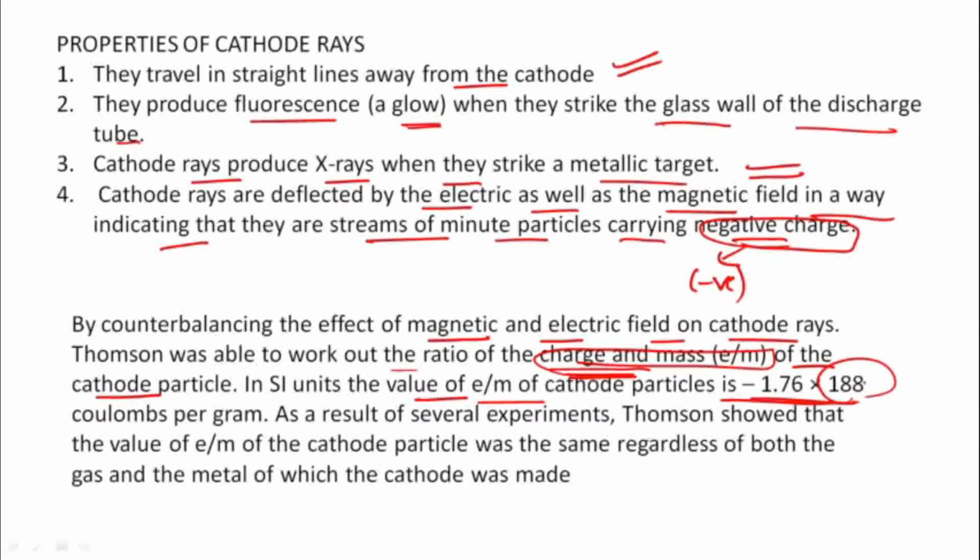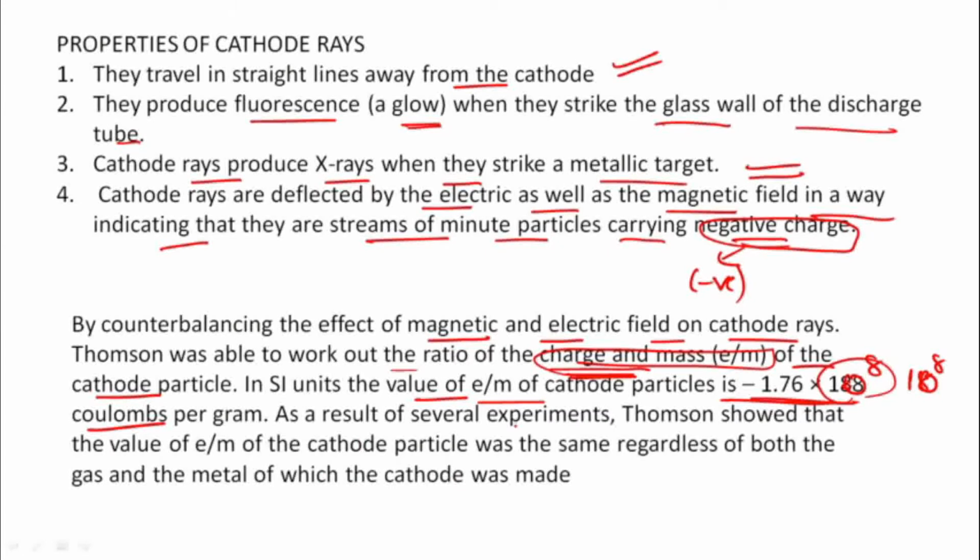This is 10 to the power 8, not 10 to the power 18. So the value is minus 1.76 into 10 to the power 8 coulomb per gram. So this is all about how the things work.